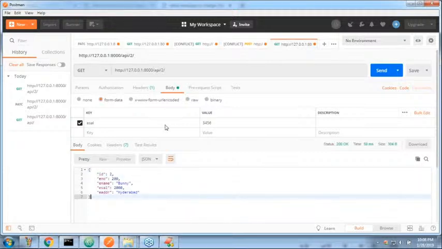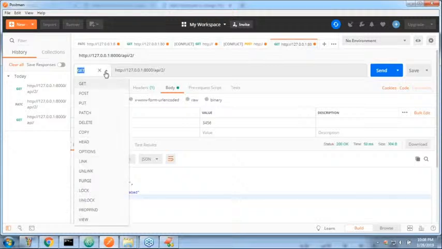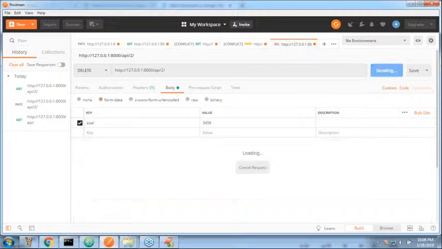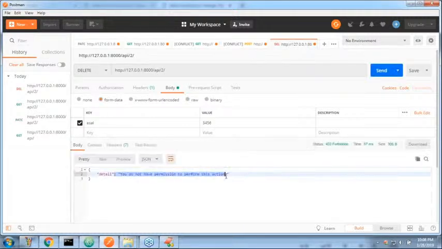Now I want to delete this second employee's data. Delete operation. Is it acceptable or not? No chance at all, because it's not a safe method. Again it tells you that you do not have permission to perform this action. You can perform only GET operations. By mistake, if you perform PUT, PATCH, DELETE or POST operations, immediately it tells you, sorry, you do not have access permissions. Like that I implemented it.